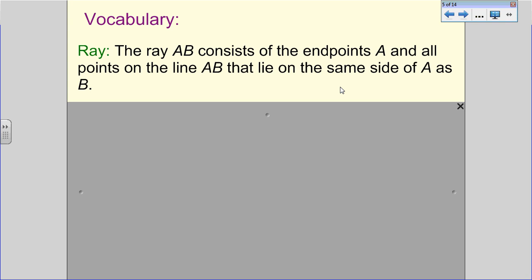All right, so a ray: ray AB consists of endpoint A. This first letter is your endpoint, on the line AB, and it lies on the same side of A as B. So a ray AB, you're going to see this, has an endpoint and then goes towards B.